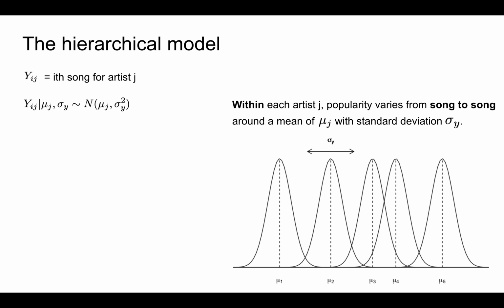Some artists tend to be more popular than others. Further, notice that the shared sigma y parameter lacks a J subscript. This reflects our assumption that, though some artists might be more popular than others, the variability in popularity from song to song is similar for each artist. That is, the artists are similarly consistent or inconsistent from song to song.